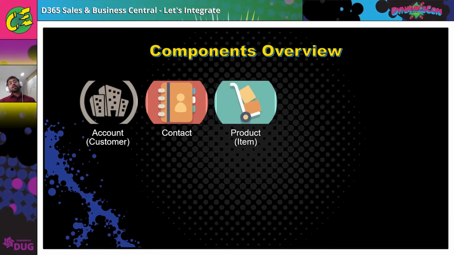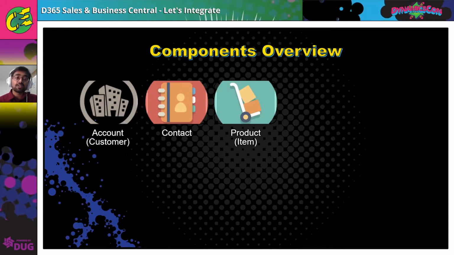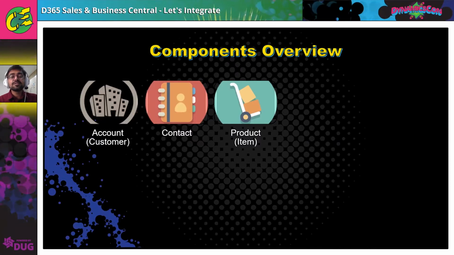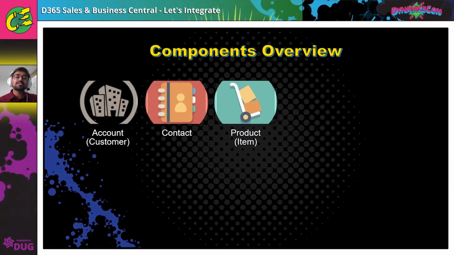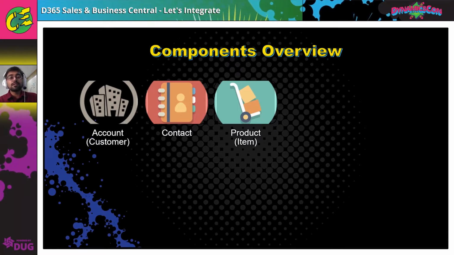Products. It's not only the tangible products, there are services that act as products which you can sell across customers. Like if you're an organization who provides some cleaning services or any kinds of services that are non-tangible in nature, these also form as service items inside the system. Product is what is termed inside CRM, and the same component you will see as item inside Business Central.